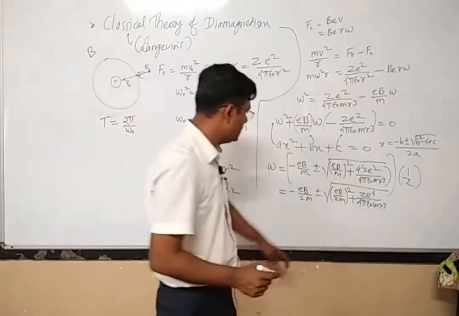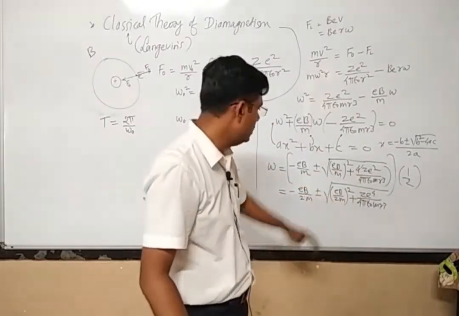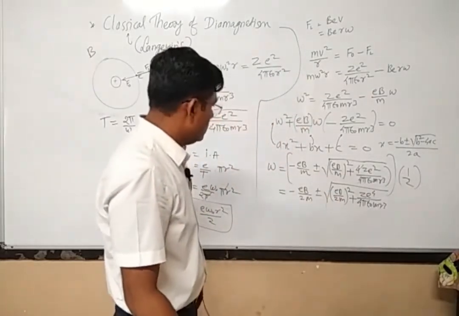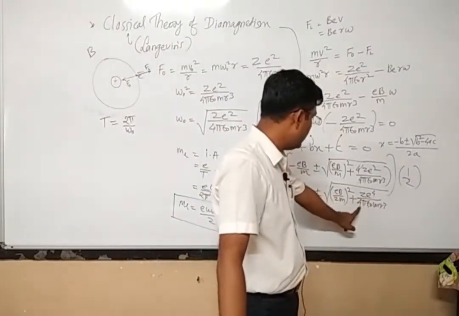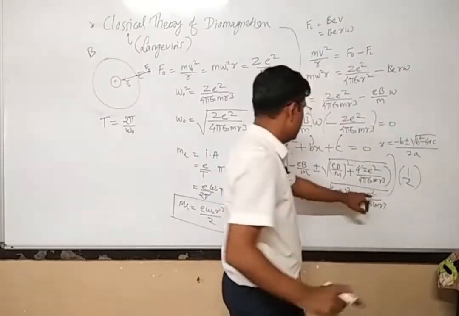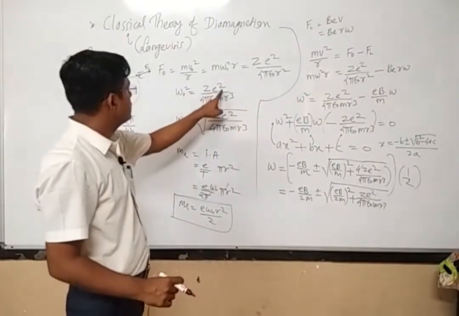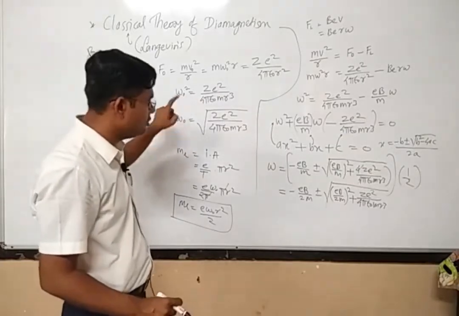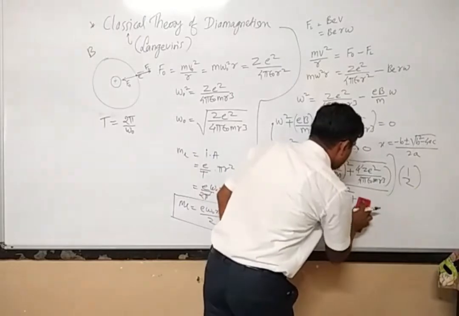If you are not understanding these calculations, you can simplify it thoroughly. Don't use shortcuts if you don't understand it. Now what is this Z e raised to power, sorry, not 4, it is e raised to power 2 only. Z e square divided by 4 pi epsilon 0 m r cube is nothing but omega 0 square. So instead of that I can write omega 0 square.